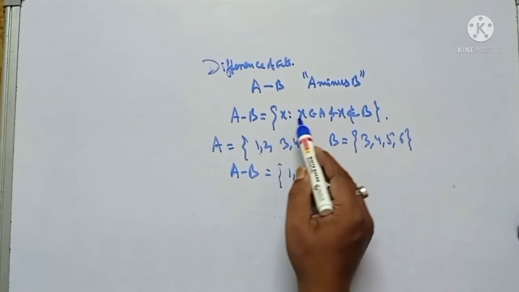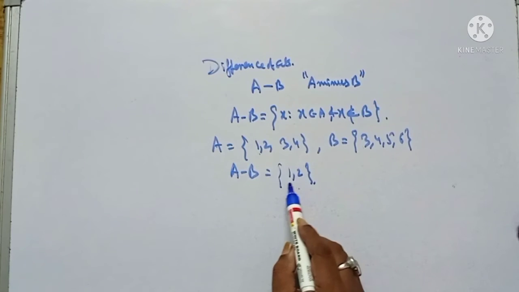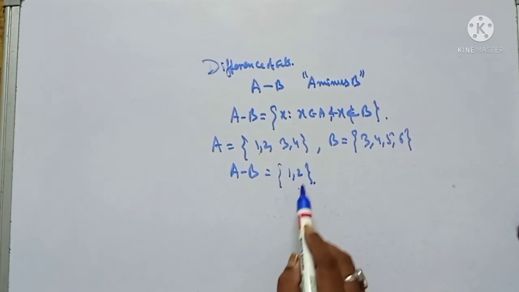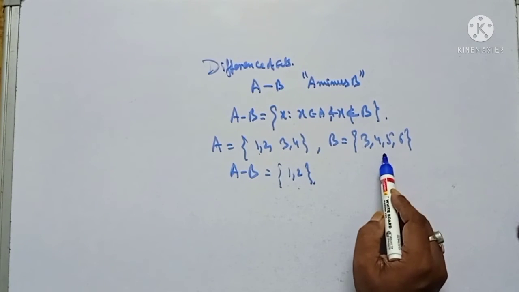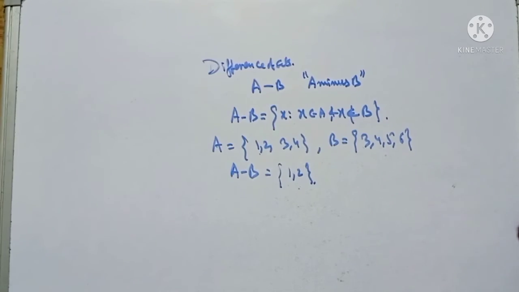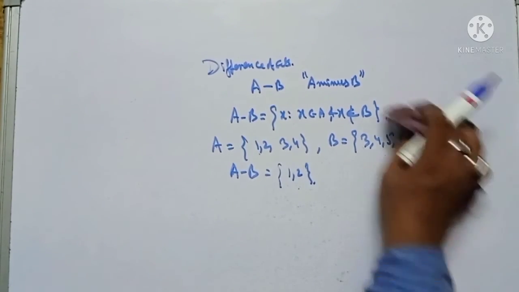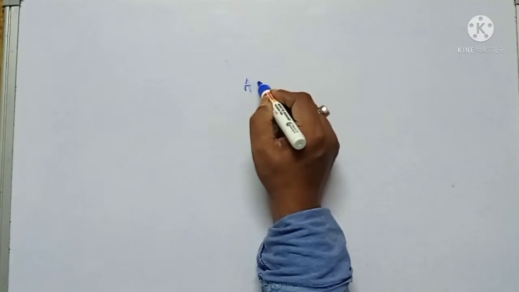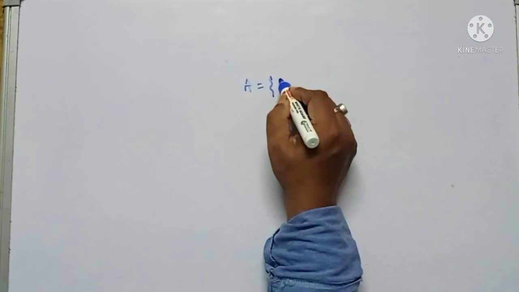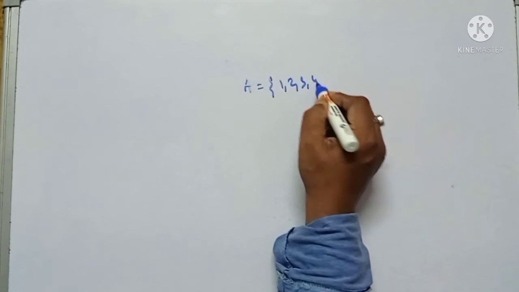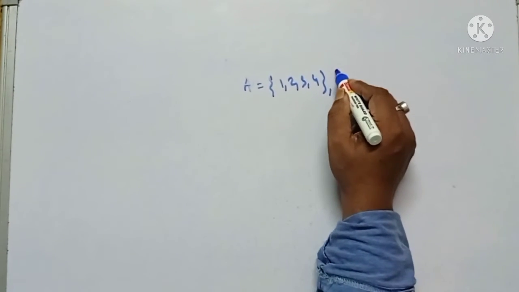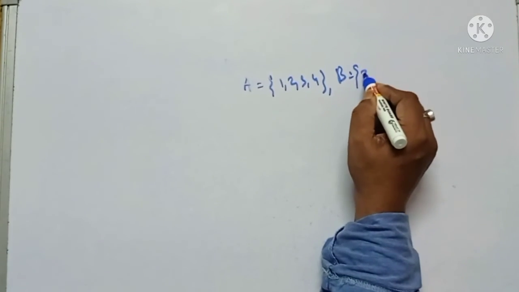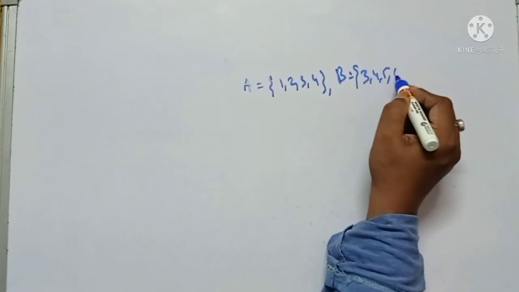From the definition, you see the elements of this set belong to set A, but do not belong to set B. We can represent this in a Venn diagram. A is equal to 1, 2, 3, 4 and B is 3, 4, 5, 6.